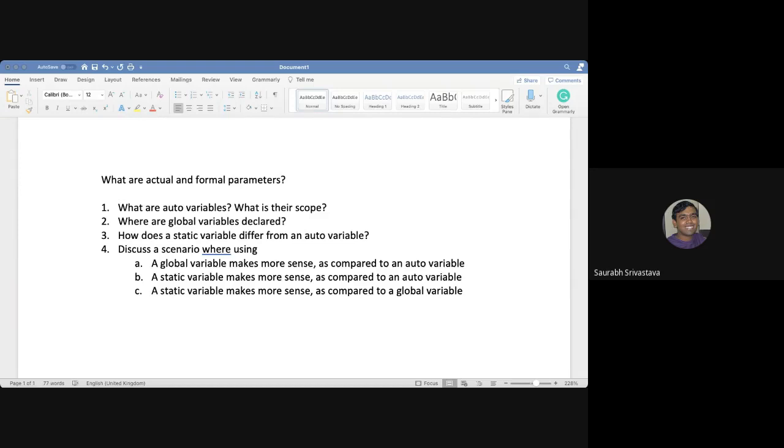Let me also tell you the best solution for these kinds of use cases. The way you handle these use cases is using pointers. If you are declaring a two-dimensional array, you declare int asterisk asterisk arr, or if it is a single dimensional array, you declare something like int asterisk arr. Then you use malloc to allocate your arrays.